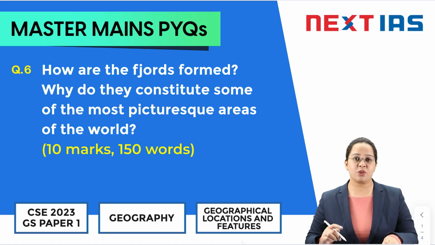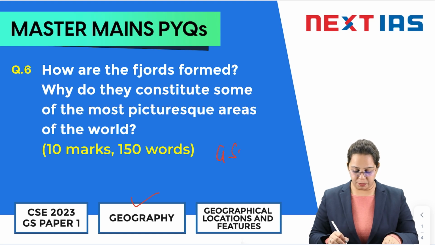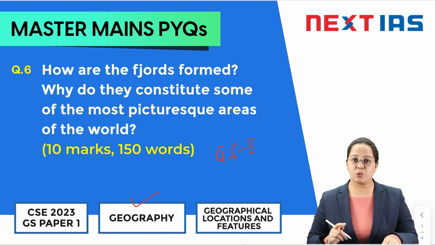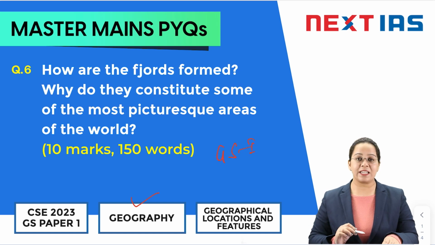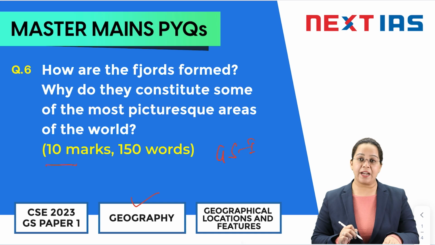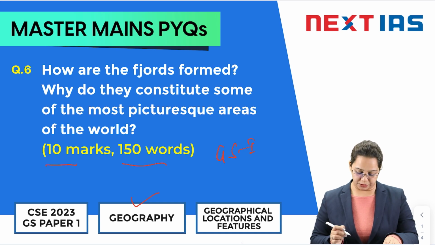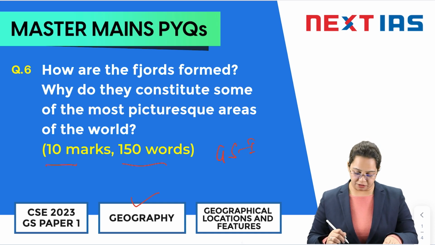Today we will be discussing a question from your geography portion, Geography of your GS paper 1 of CSE Mains 2023. So the question here is, how are the fjords formed? Why do they constitute some of the most picturesque areas of the world? It is a 10 marker and you need to write it in 150 words. From the syllabus part, it covers geological locations and features.